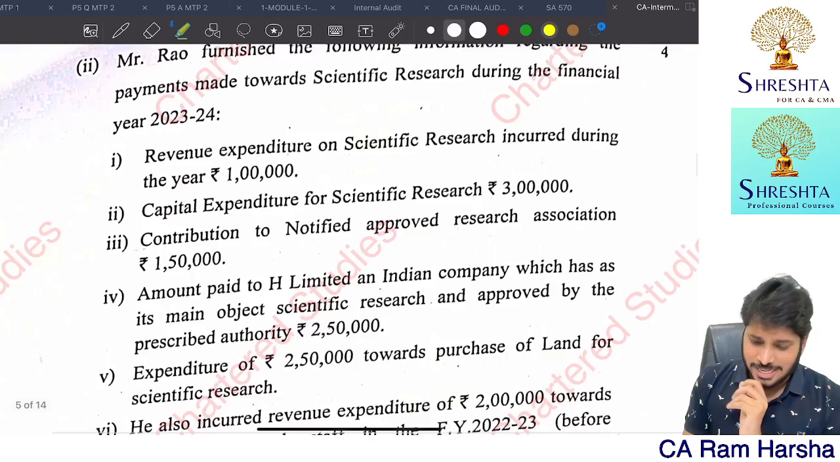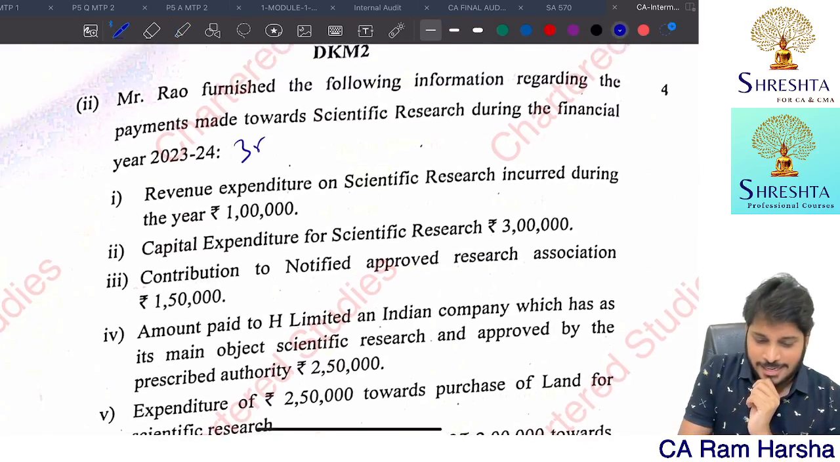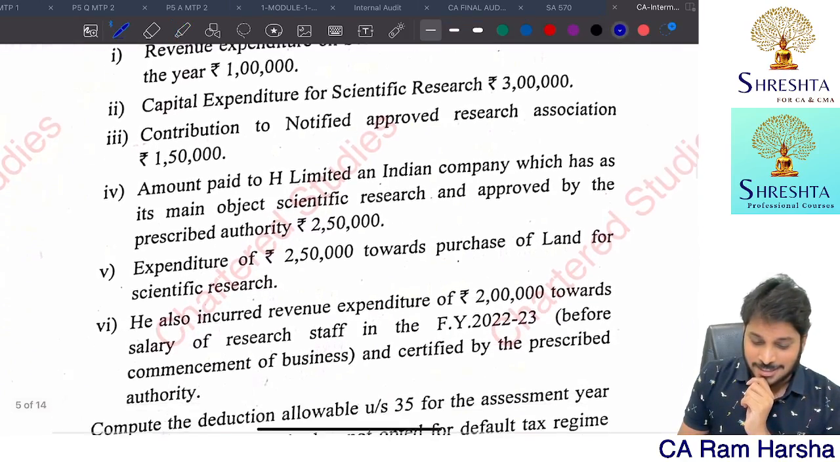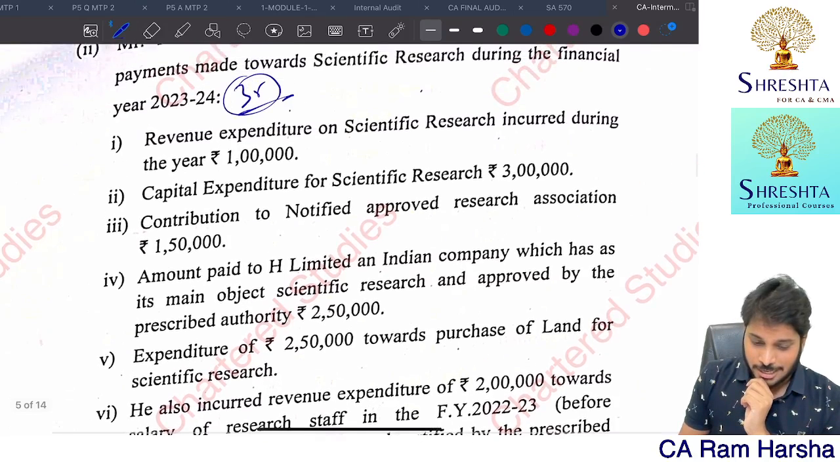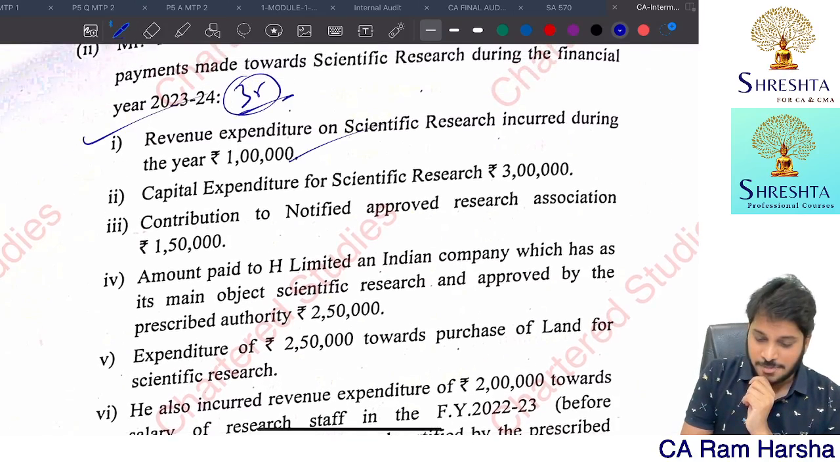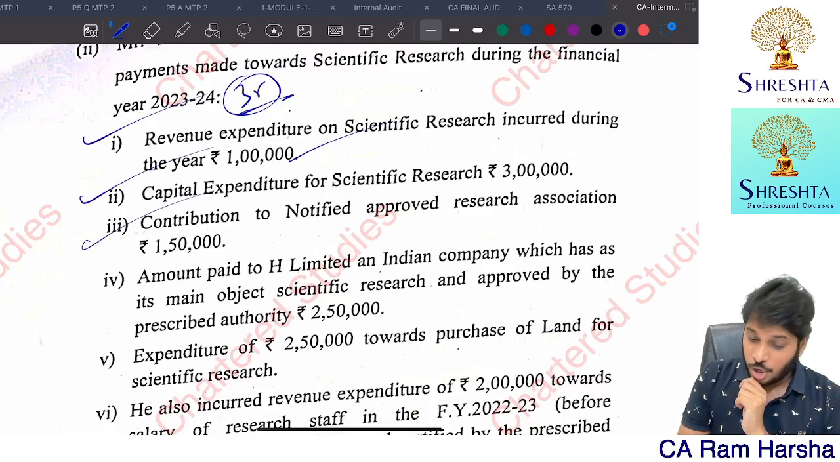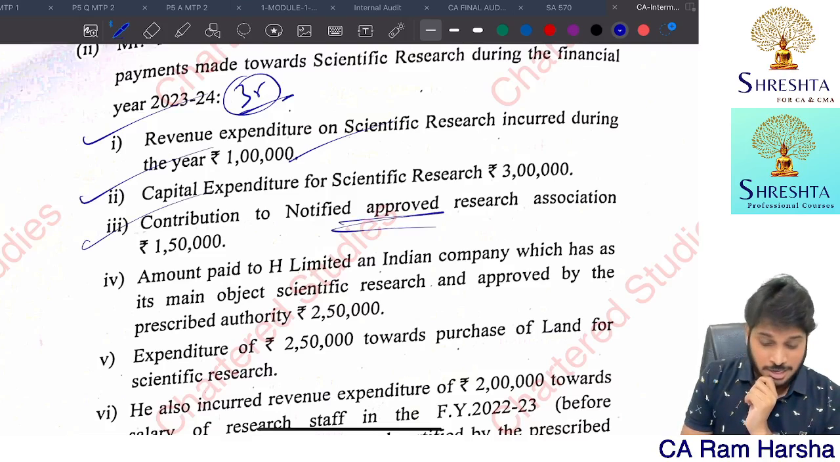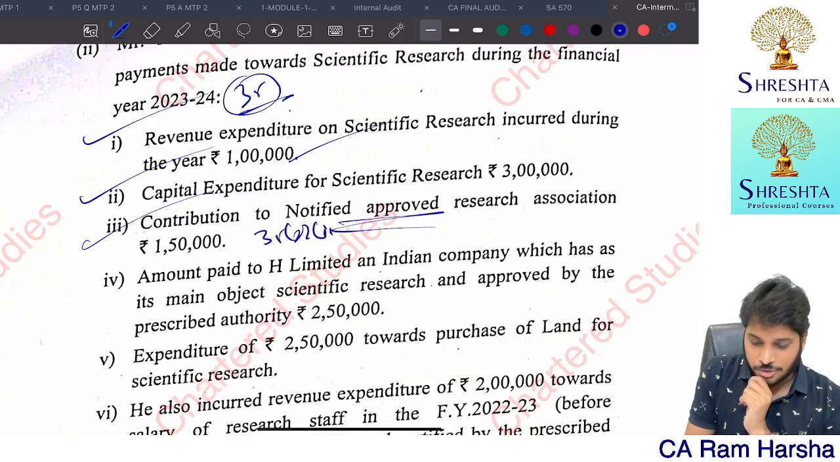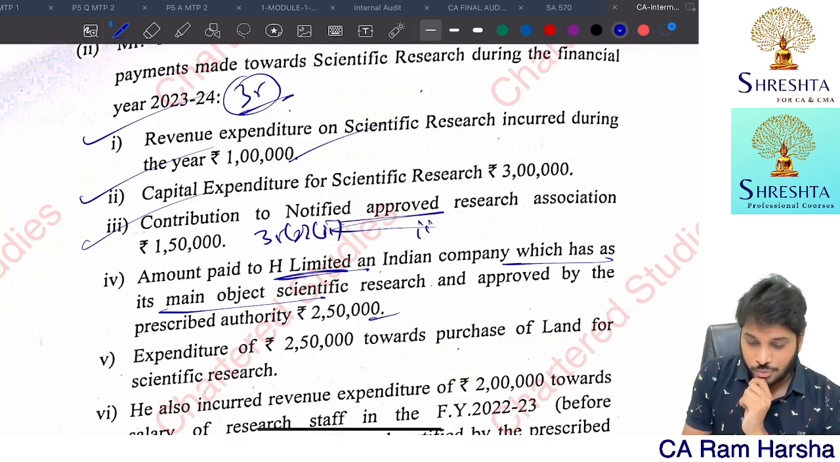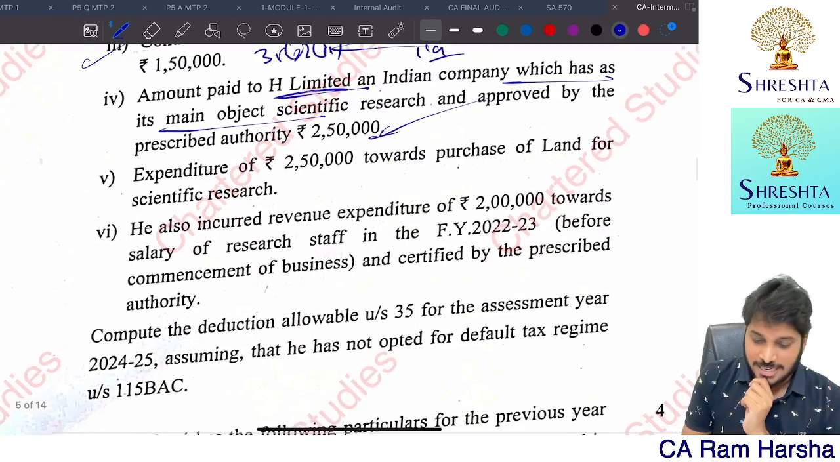This is even more easiest problem. Section 35 deduction. Entire 35 deduction they have asked. Mostly revenue expenditure, you'll get flat 100%. Capital expenditure, you'll get 100%. Contribution to notified approved research association 100%. 35 subsection 1 clause 2. Paid to an Indian company, main objective, so clause 2A, getting it, 2,50,000 flat deduction.